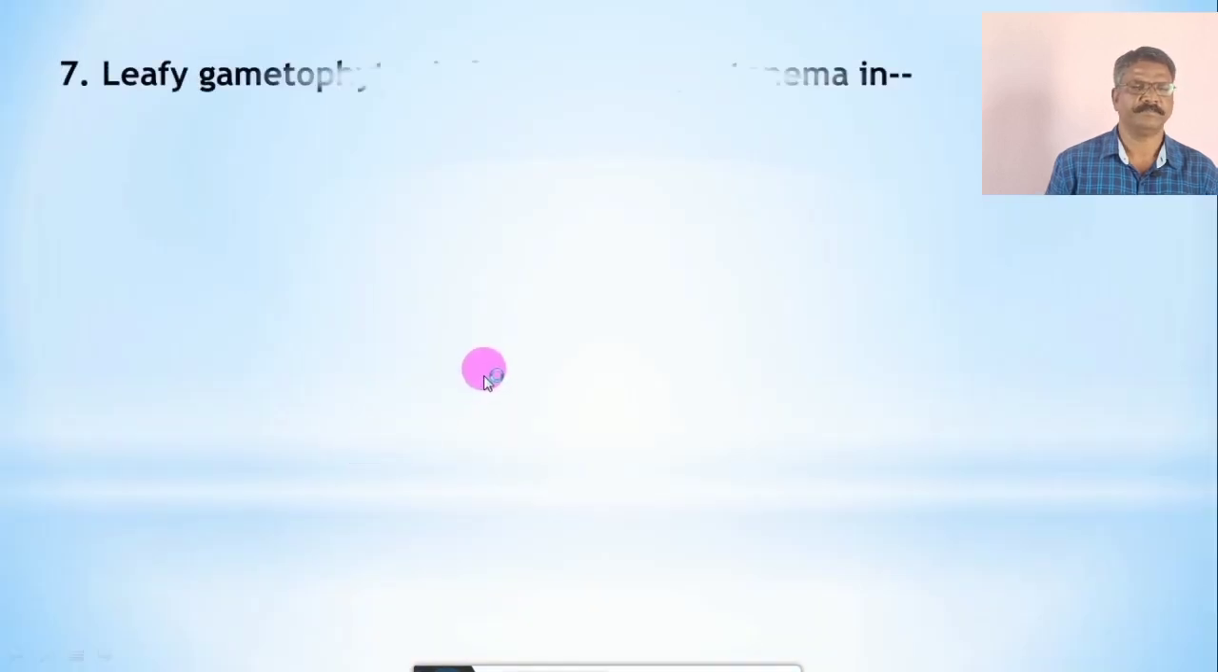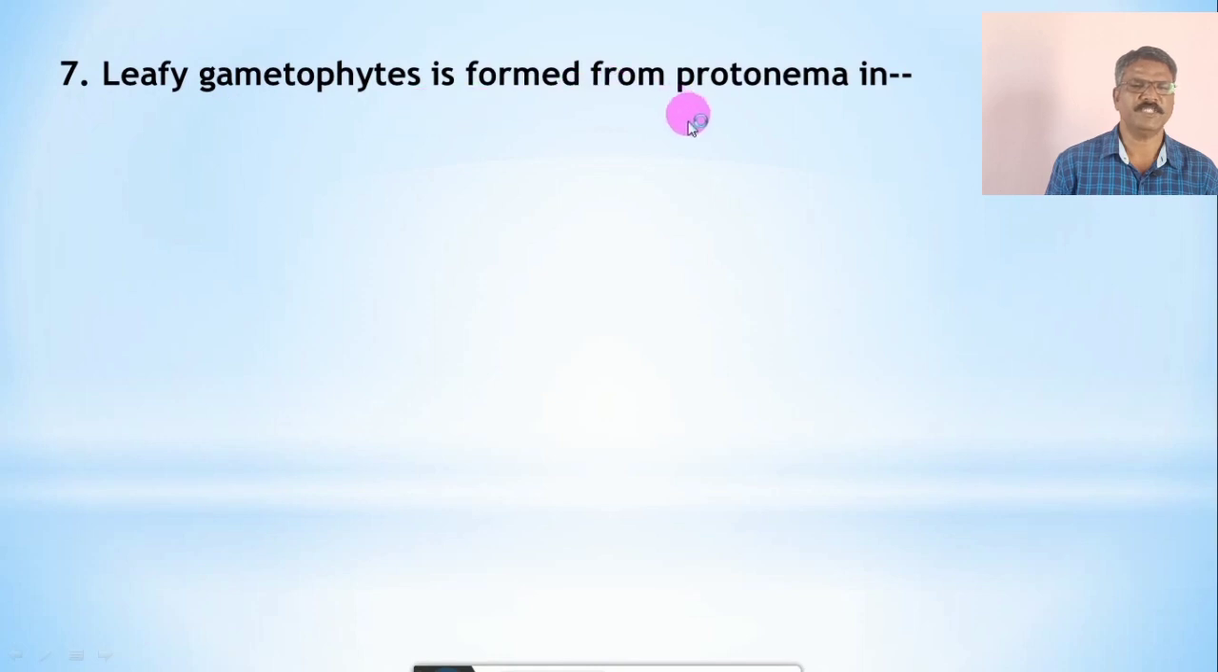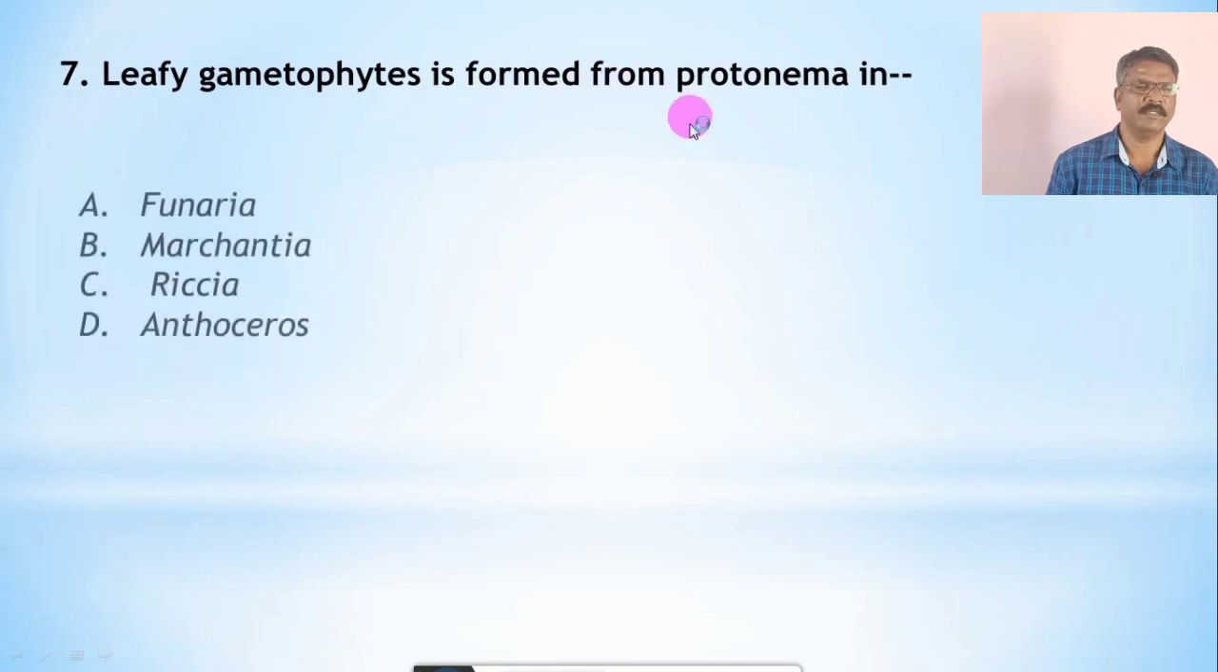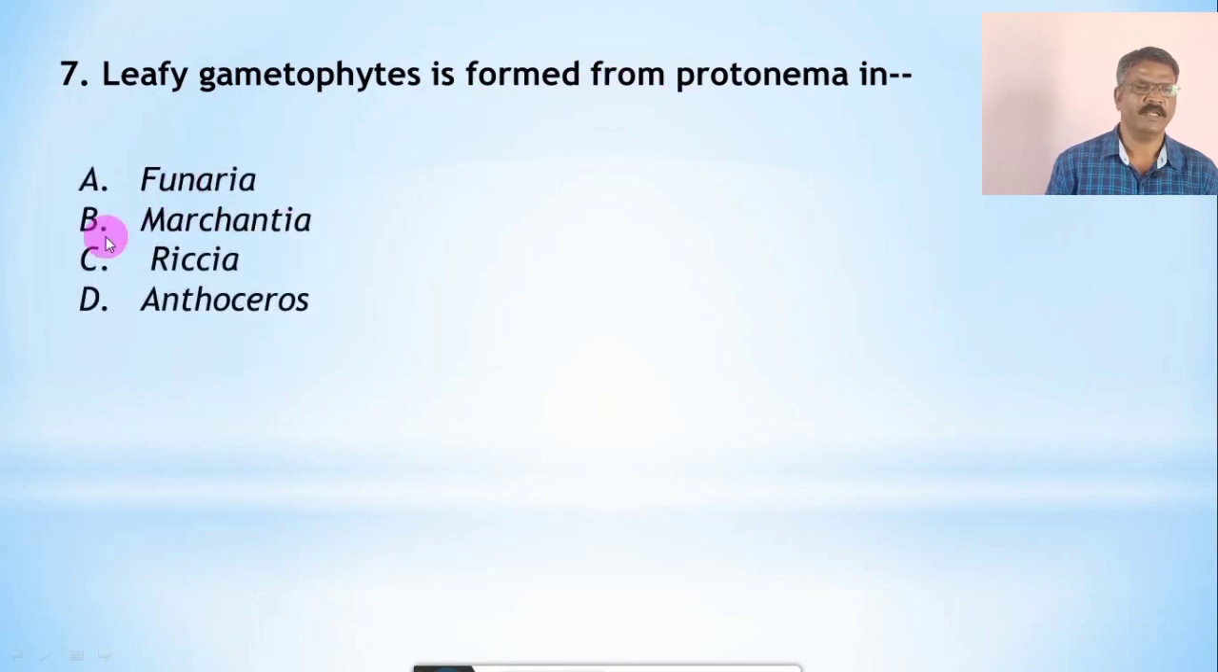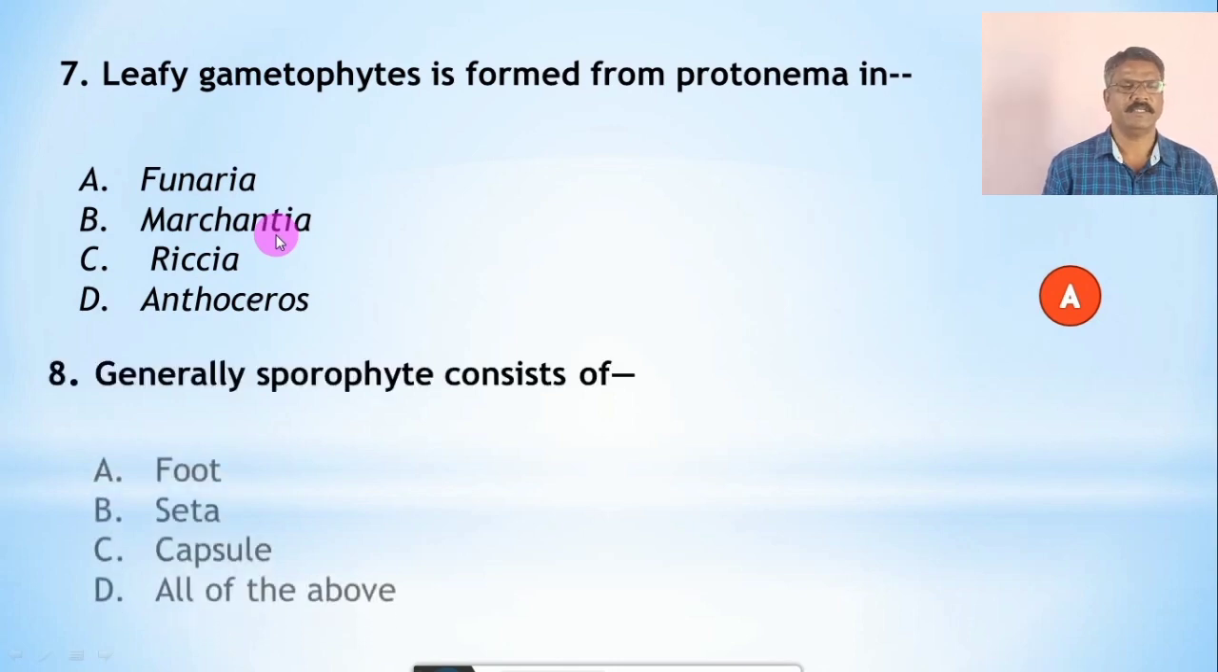Question number 7. Leafy gametophytes are formed from the protonema in, the options are A. Funaria, B. Marchantia, C. Riccia, D. Anthoceros. And the correct option is A, that is, the leafy gametophytes formed from the protonema are found in Funaria.